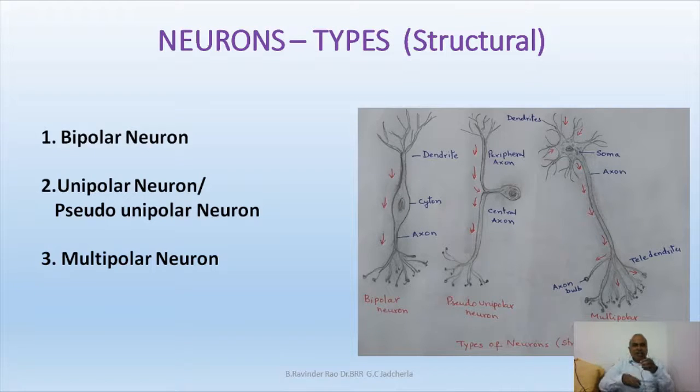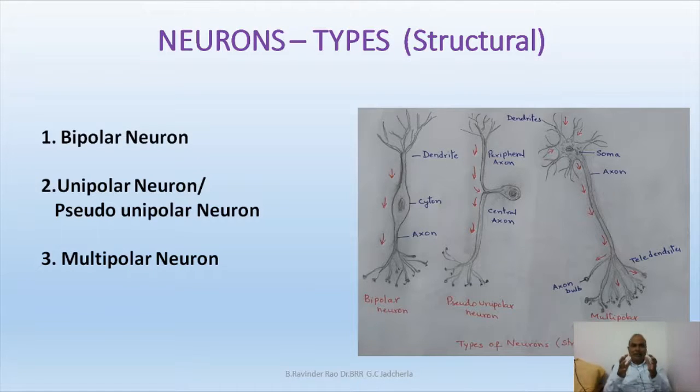When the neurons are performing their function, some other cells will support the neurons. The supporting cells are together known as neuroglia. Neuroglial cells and neurons are the two components of the nervous system. Let me tell you, the nervous tissue is derived from ectoderm, and this tissue has two components.